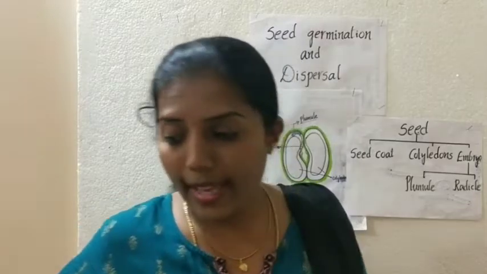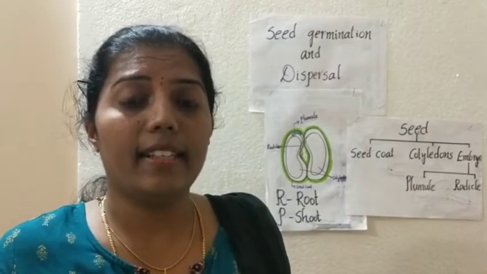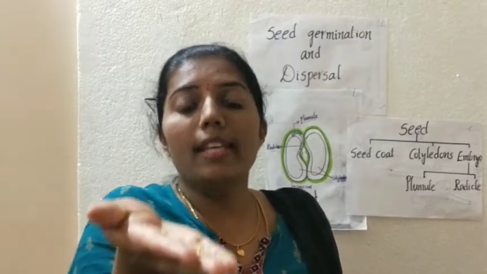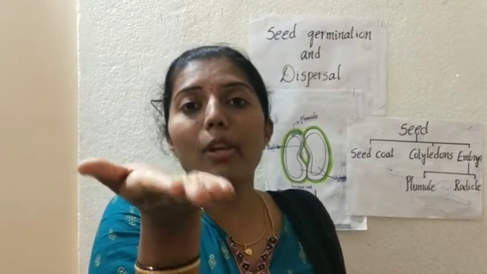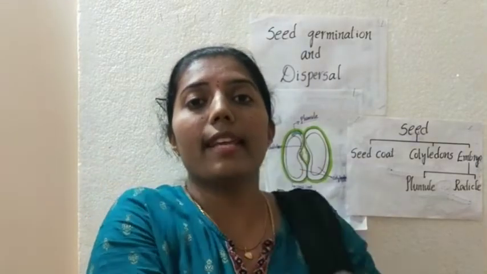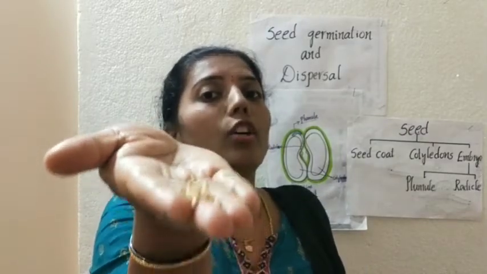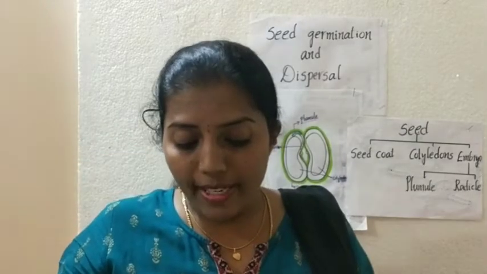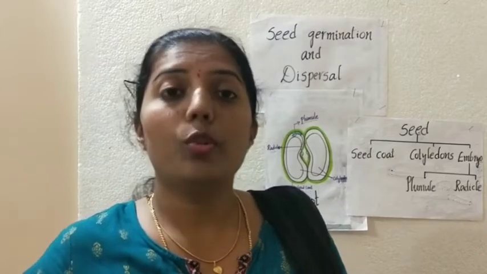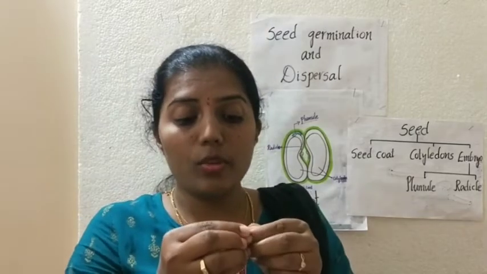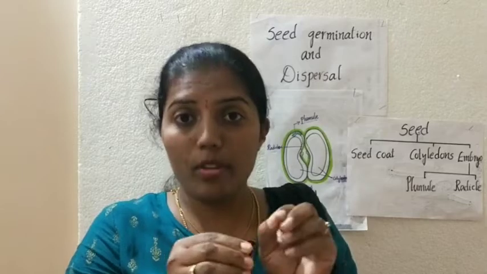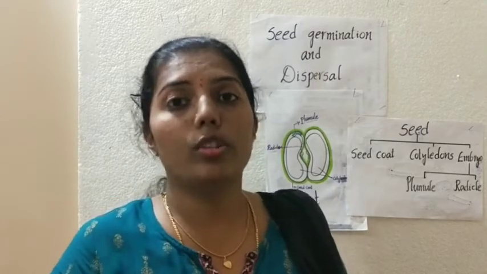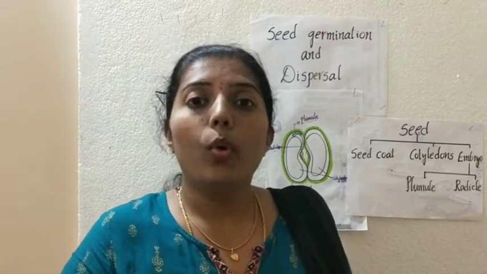Now, let me go with the examples. Wheat. Wheat everyone would have seen. This wheat is an example of monocotyledons. I cannot separate this wheat into two parts. How can you separate this wheat into two parts? No way. It is not possible. And your rice also. Rice is also a monocotyledon.